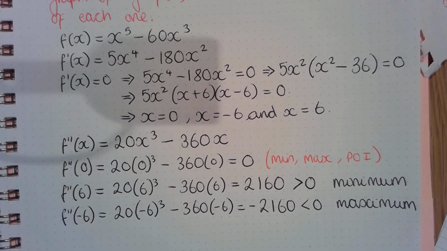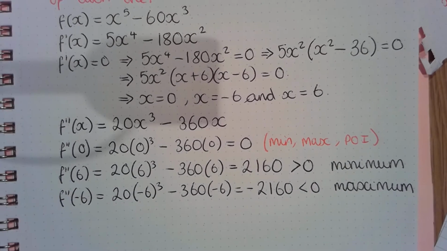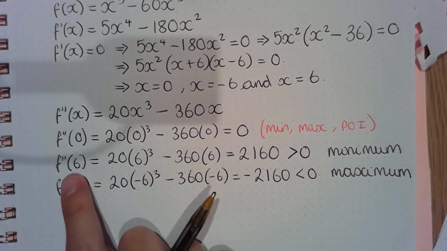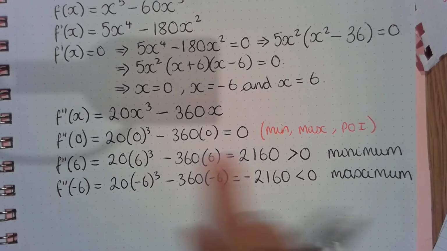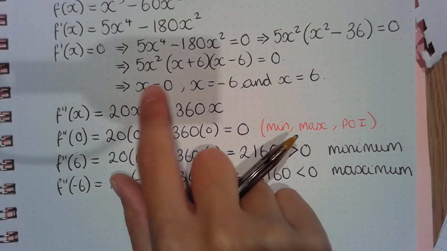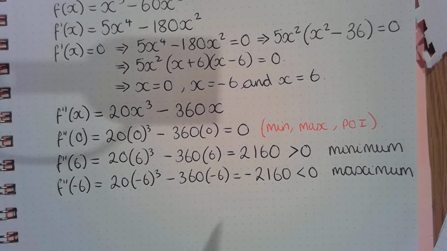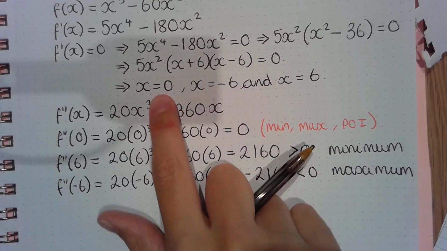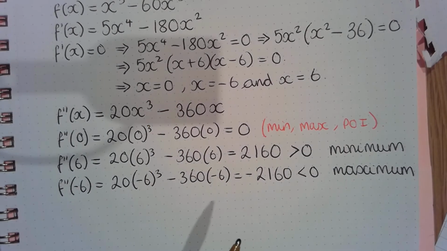Okay, so we found our three stationary points and we've established that at 6 is a minimum and at negative 6 is a maximum, but we still haven't sorted out what happens when x is equal to 0. So we need to look at values very close to x equals 0 to see if there's a change in sign for the second derivative.